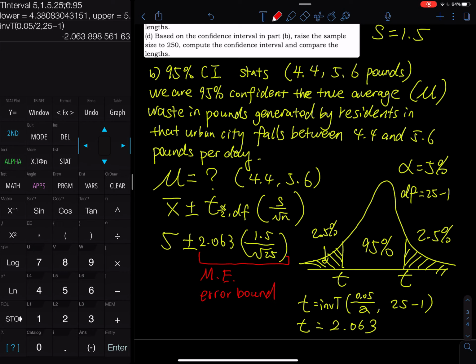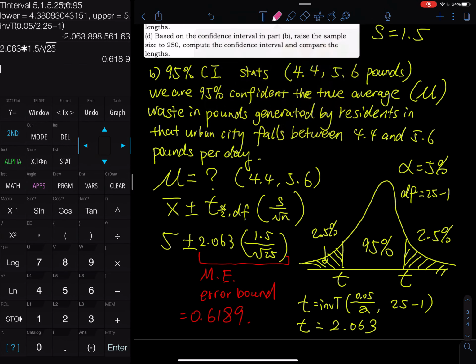What is the error bound in this problem? That will be 2.063 times 1.5 divided by the square root of 25. So the error bound is equal to 0.6189. Okay, so that is now the end of part B. Let's move on to part C.